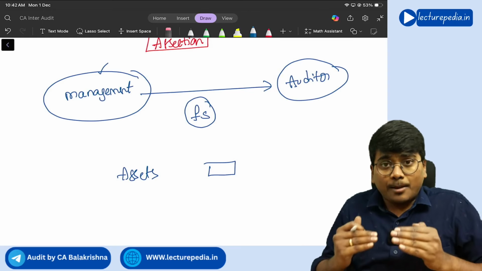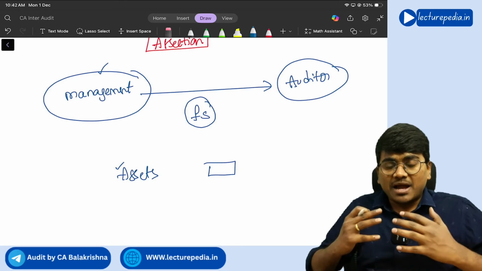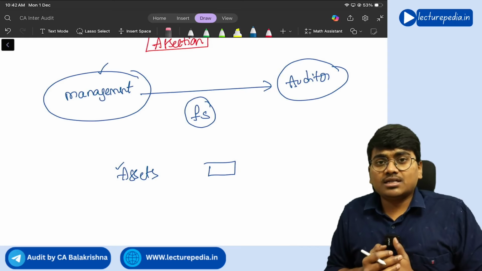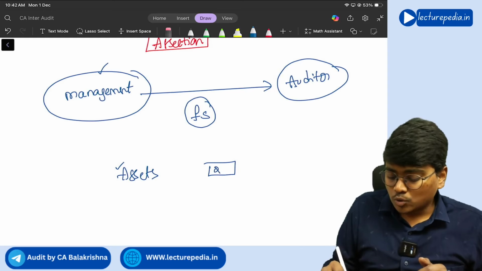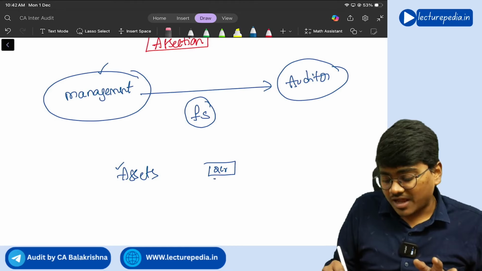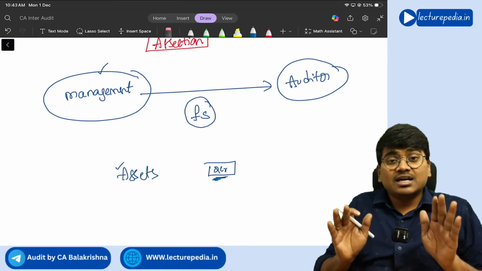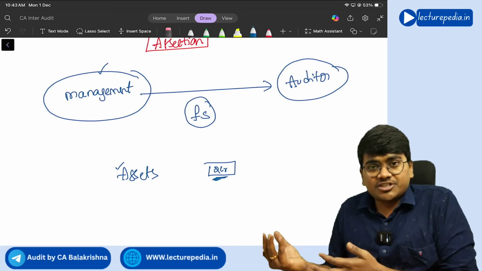So here, by mentioning assets in the balance sheet, management is making an assertion to the auditor that, auditor, we are having assets worth 2 crore rupees. So whatever the valuation of 2 crore rupees that has been shown in the balance sheet, that is correct only. Like this, management is making an assertion.